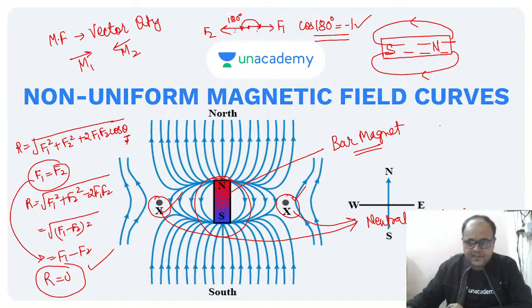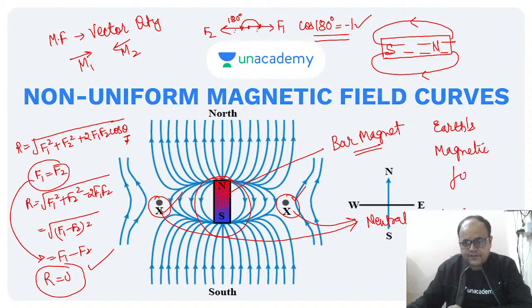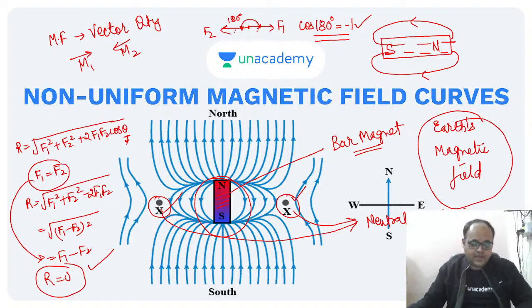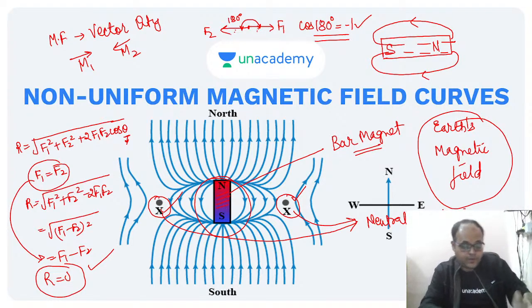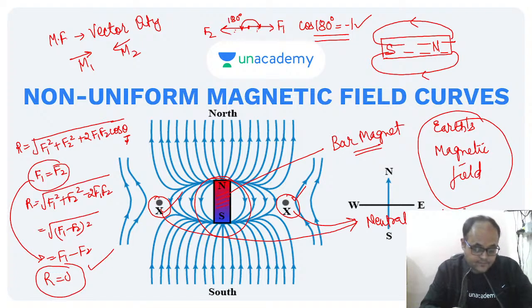The second field is the Earth's magnetic field. So whenever we are talking about the neutral points, we are always talking about it. Yes, you replied correctly. Whenever we are talking about the neutral point, no, it's not different, beta. We were talking about the neutral points, right? We were supposed to talk about the neutral point.